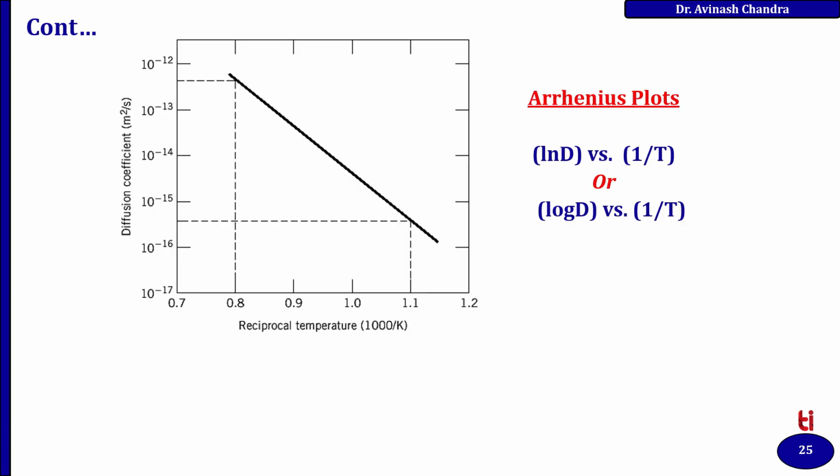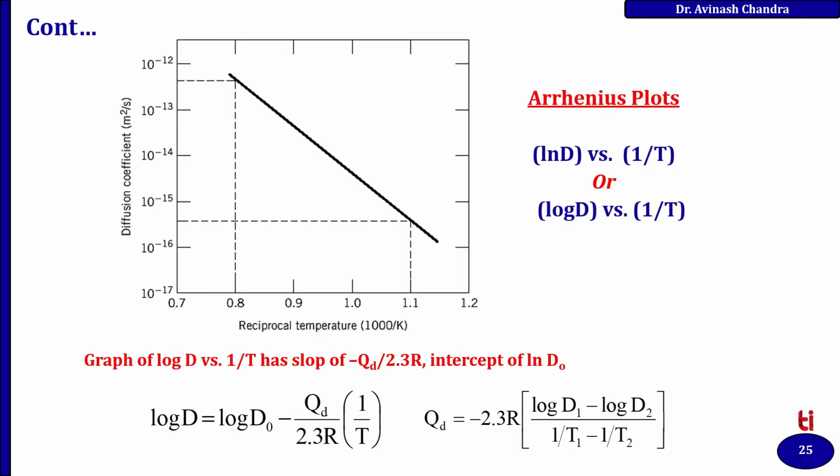Further, the Arrhenius plot can be obtained by plotting the log of diffusivity versus inverse of temperature, and the slope of this line will be minus Q_D over 2.3 R, and the intercept will be D naught, as given here.